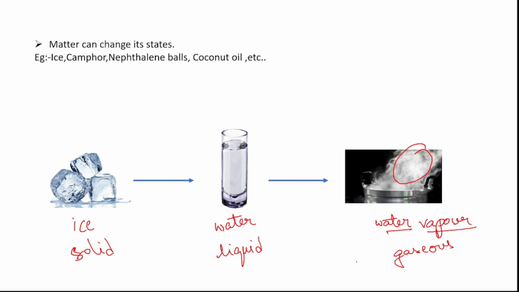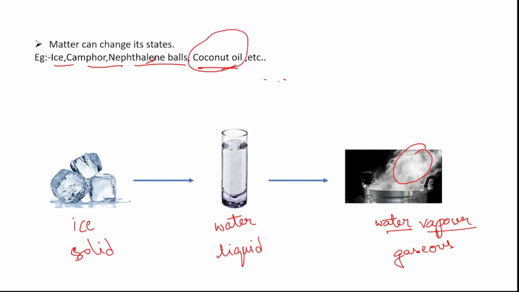So in this example, is matter changing? Yes, matter is changing from solid to liquid, liquid to gas. That means it is transferring from one form to another. For this, examples are ice, camphor, naphthalene balls, coconut oil, etc.